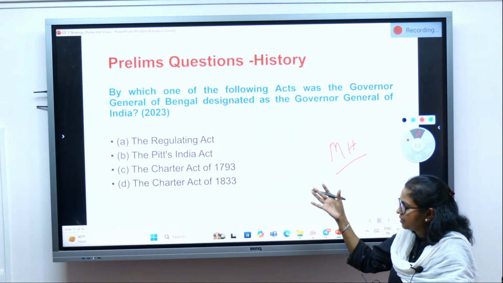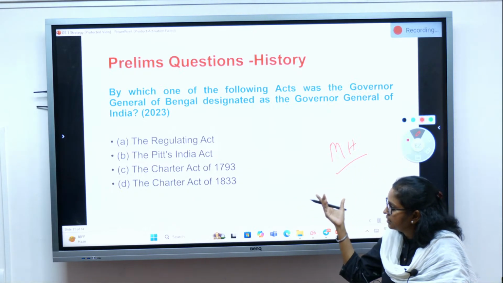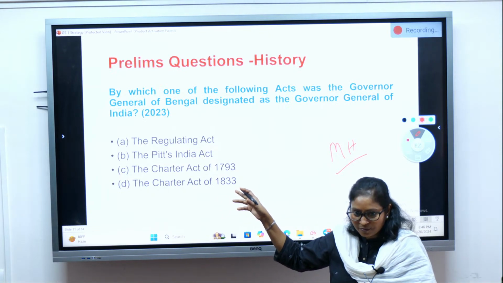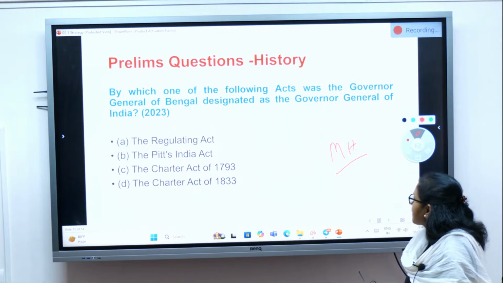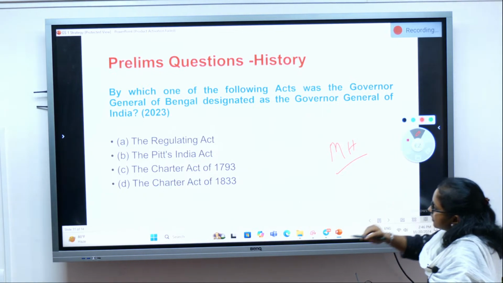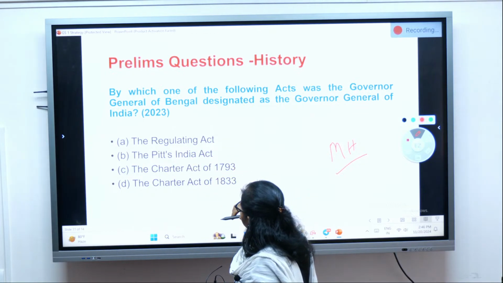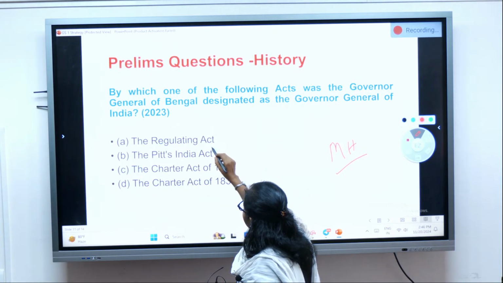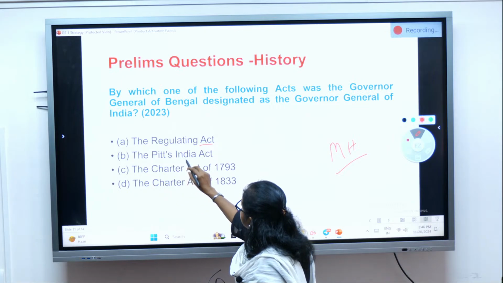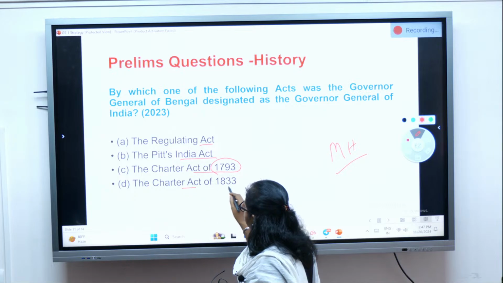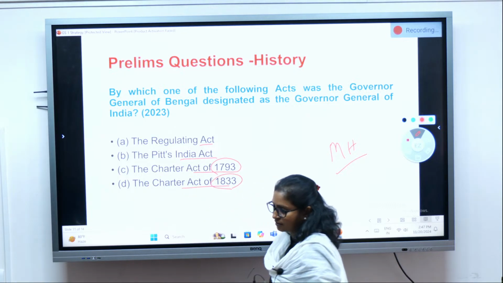So this is pretty simple and very easy. Can you answer this question? No? Fresher? Okay. So in this question, you see, the options are the Regulating Act, the Pitt's India Act, the Charter Act 1793, the Charter Act 1833.